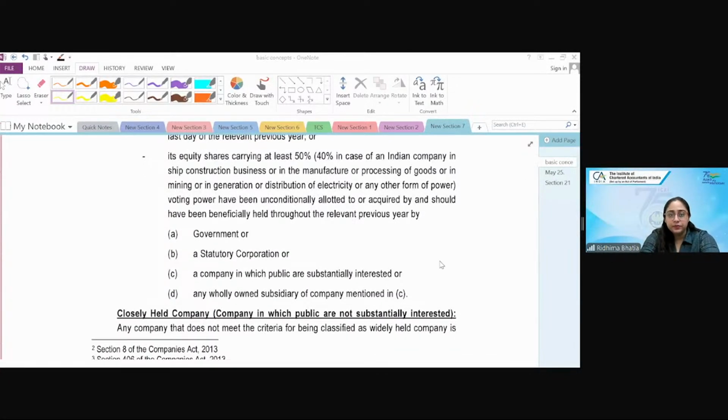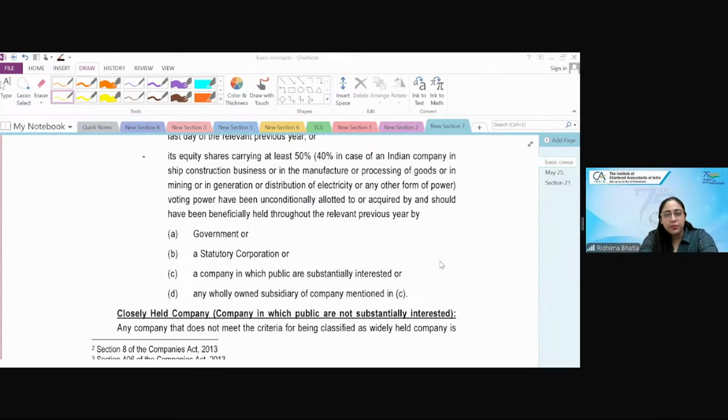Then along with that, जब मेरा 50% गवर्नमेंट के पास हो, स्टैट्यूटरी कॉर्पोरेशन के पास हो या किसी और वाइडली हेल्ड कंपनी के पास हो, देन आई एम अगेन वाइडली हेल्ड कंपनी. एंड लास्ट, companies which are not private company but they have at least 40% voting power and they are industrial companies. 40% voting power is with the government or statutory corporation or widely held company, but they are your इंडस्ट्रियल कंपनीज लाइक कंस्ट्रक्शन ऑफ शिप्स में है वो, या माइनिंग में है इधर, और इन जनरेशन ऑफ इलेक्ट्रिसिटी है, और मैन्युफैक्चरिंग और प्रोसेसिंग ऑफ गुड्स है, then 40% ownership will make you a widely held company. Otherwise 50% ownership will make you a widely held company.